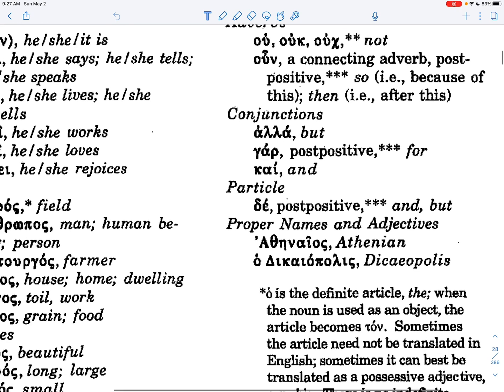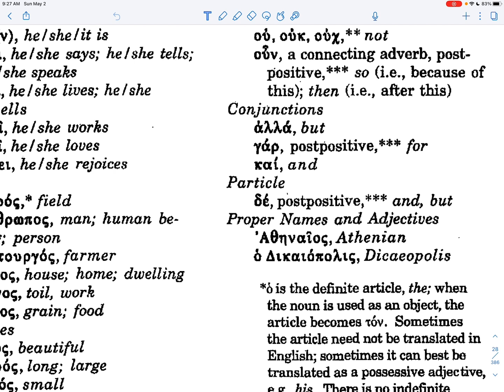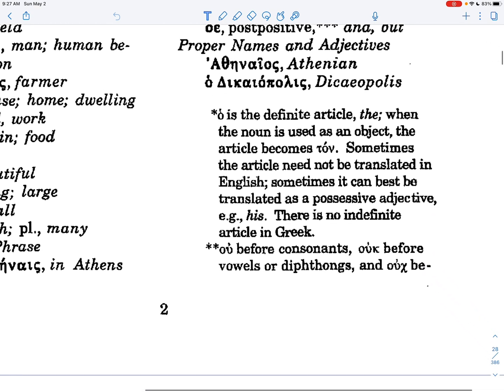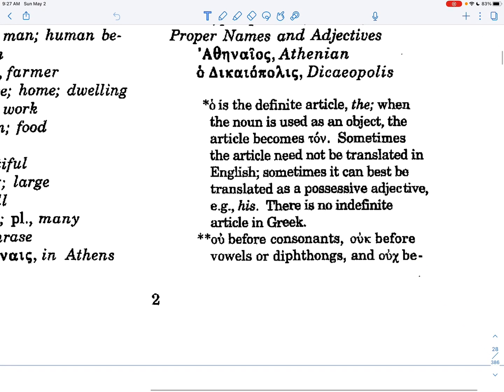And then some proper names and adjectives. Athēnaios, Athenian. Dikaiopolis, Dikaiopolis. And there's a little note here. It's always good to read these notes. Ho is the definite article, equals the in English. When the noun becomes an object, here it means specifically a direct object usually, the article becomes ton. That's technically the accusative case of the Greek.